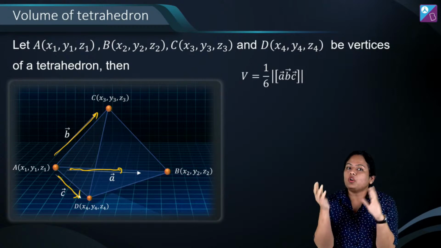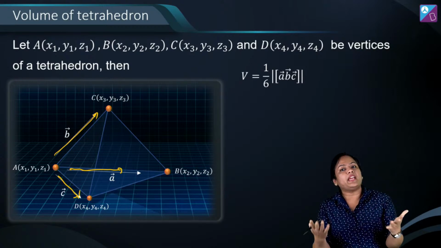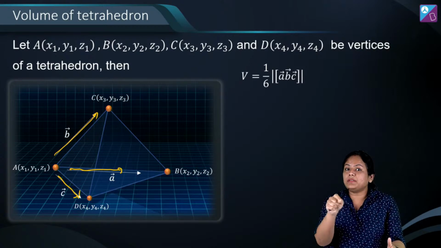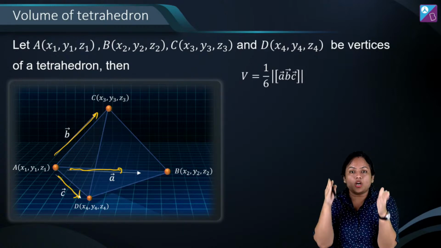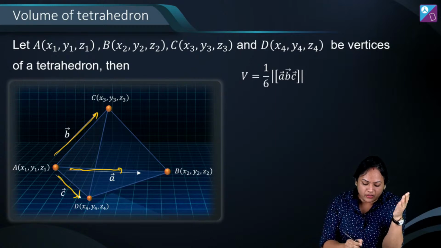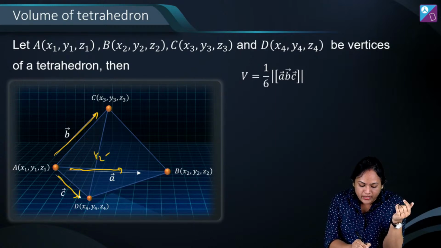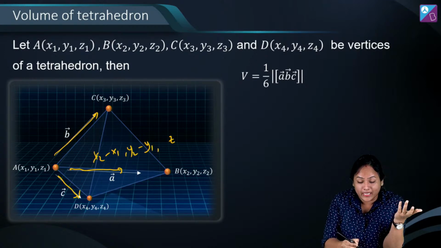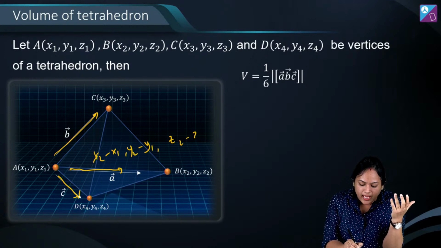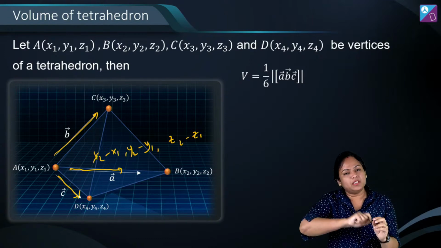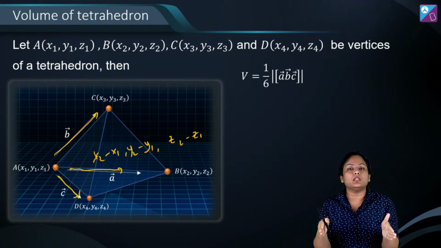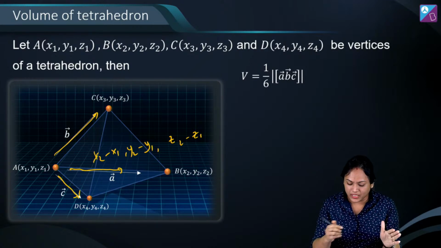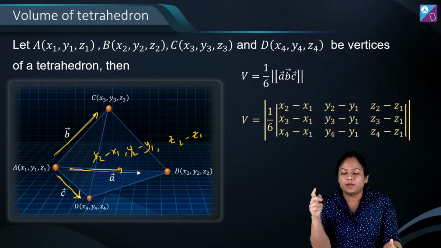Now box ABC we can find in vectors. How will we convert it in 3D? Box ABC is in determinant form, remember? It is in determinant form. So if it is in determinant form, then the a vector will be x2 minus x1 i cap, similarly y2 minus y1 j cap, and z2 minus z1 k cap. Similarly we can write the b vector, similarly we can write the c vector, and then we will represent it in determinant form. Okay. So it's going to become somewhat like 1/6.